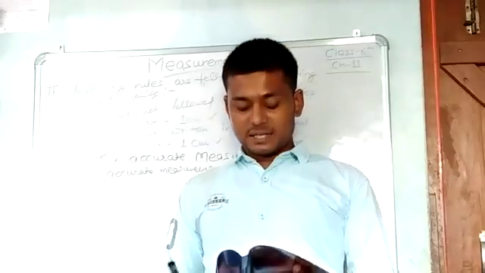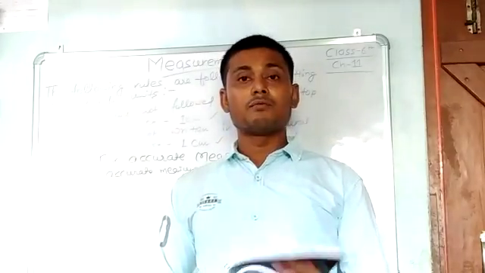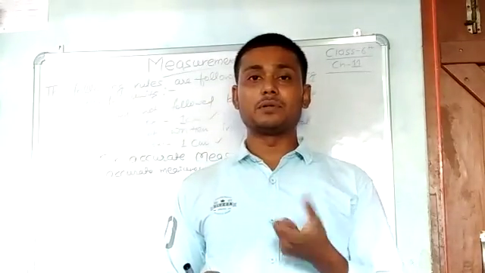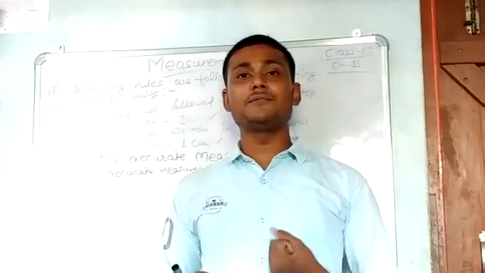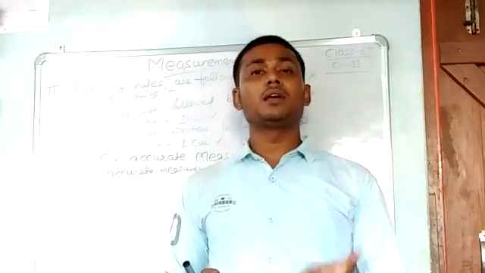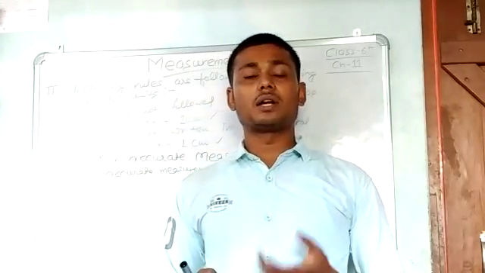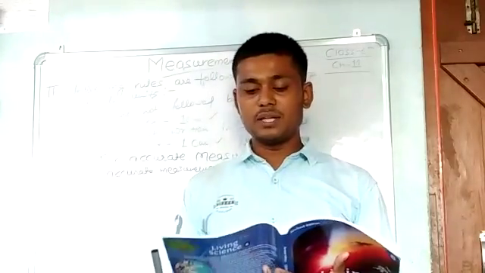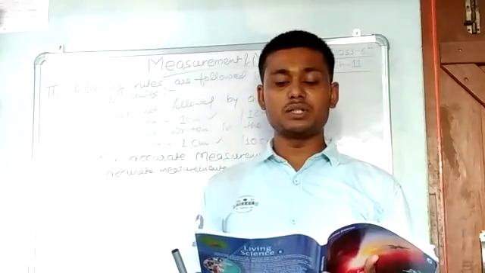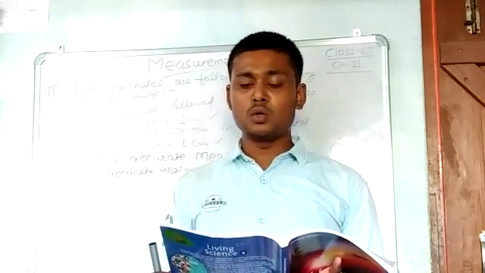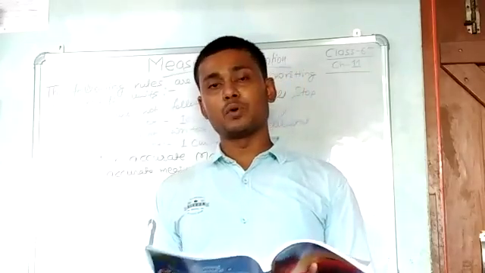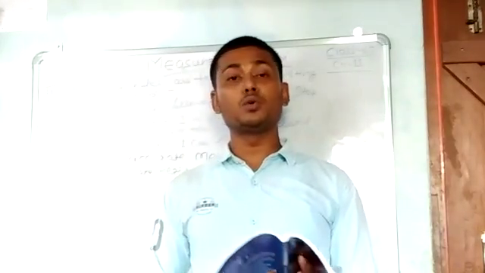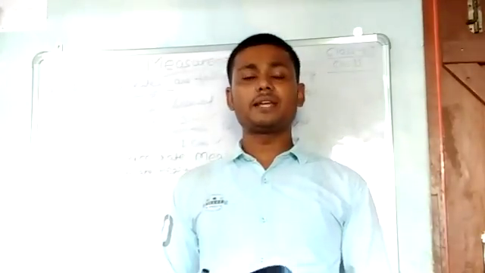So what I found is that for accurate measurement of length, we replace a scale and we take a tape. For the accuracy of time, we replace the ordinary watch and we take a stopwatch. Therefore, in order to make accurate measurements, we must use appropriate instruments and know how to use them properly. First we have to select the appropriate instrument which gives an accurate result, and after that we must know how to use it.